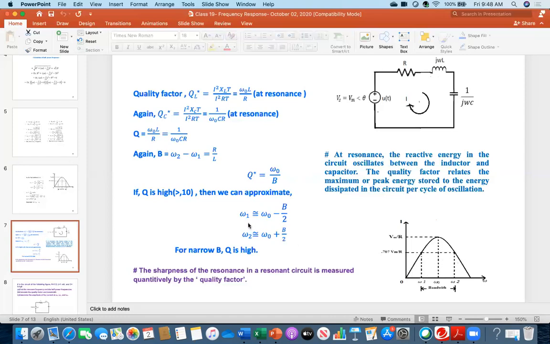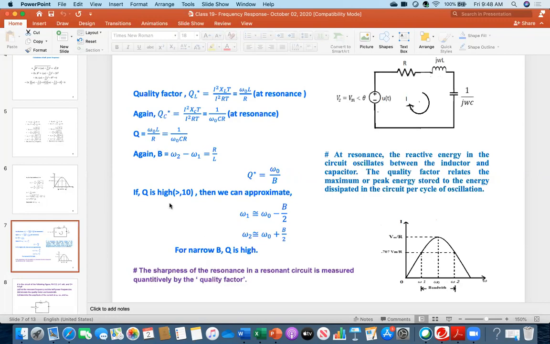What is the approximation? Omega 1, this left side point, is very close to omega naught minus B over 2. The total distance is B, so we can say this is half, this is half. So omega naught minus B by 2. And what is the omega 2? We can say omega naught plus B by 2.